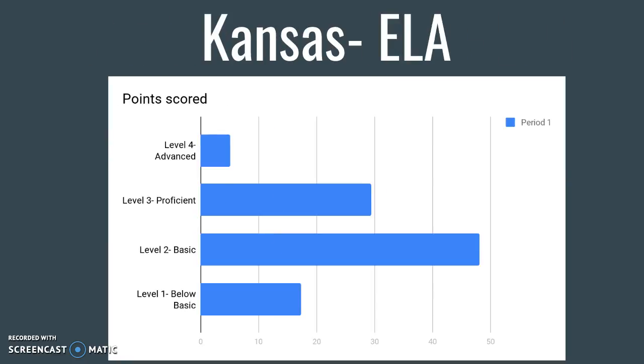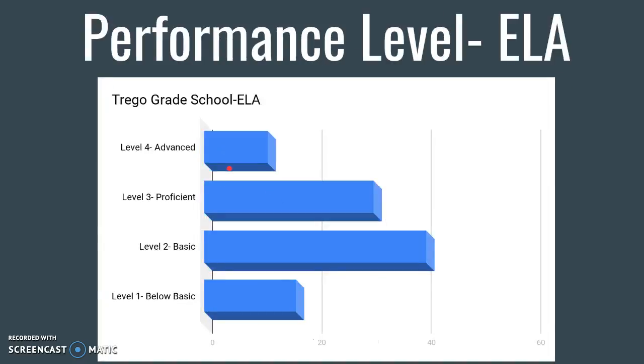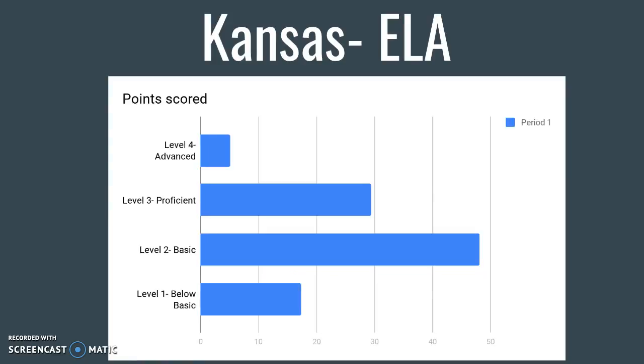When we look at the state of Kansas, they again have greater numbers here in the basic and proficient, very similar again, but they do actually have a smaller level that are at the advanced area than we do. So very positive indicators for our school that we are performing very well, and also that we're on par with what Kansas and the rest of the state is looking at. Obviously, in the field of education, we would all love to have all of our kids in the proficient/advanced area, but realistically, we understand that that's not always possible.